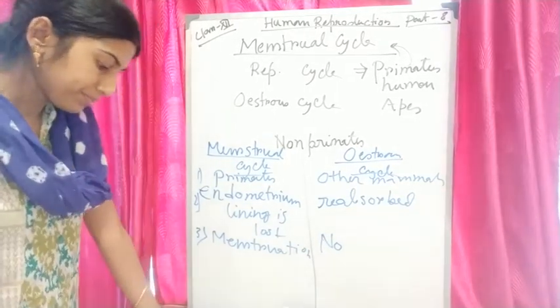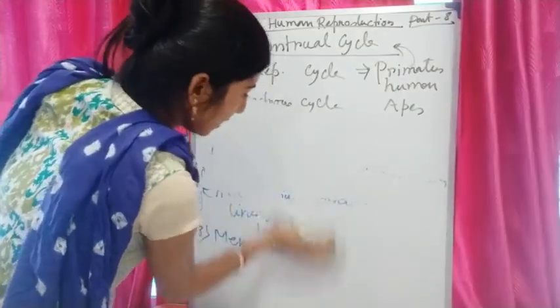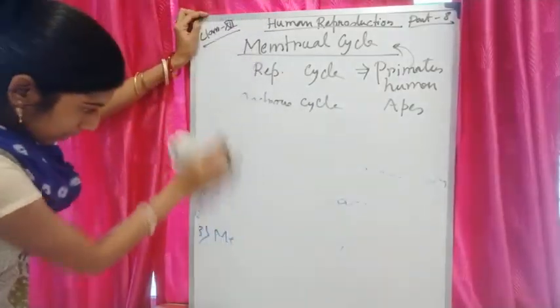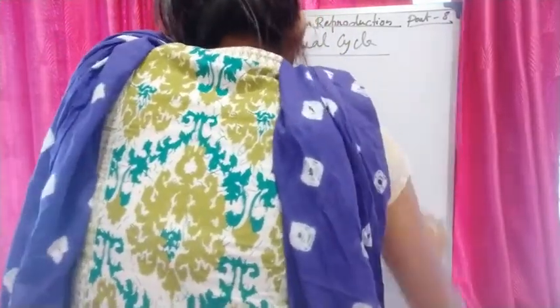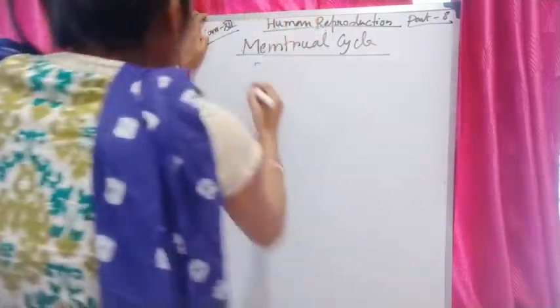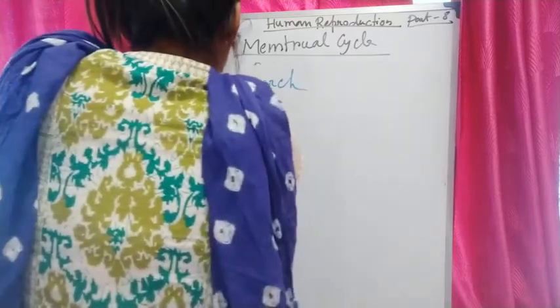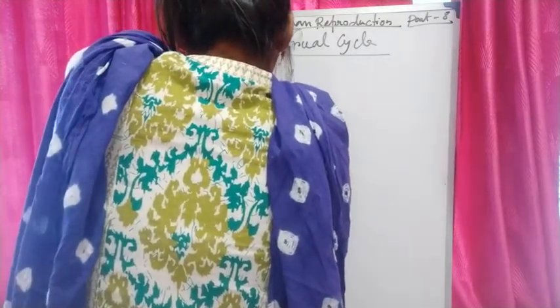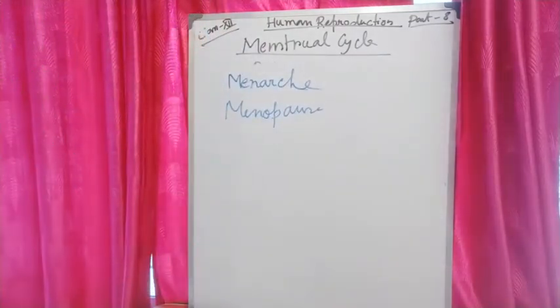First you have to know some terms, that is menarche and menopause. What is menarche?